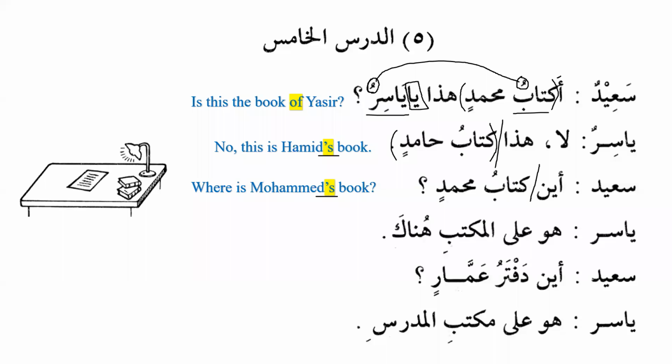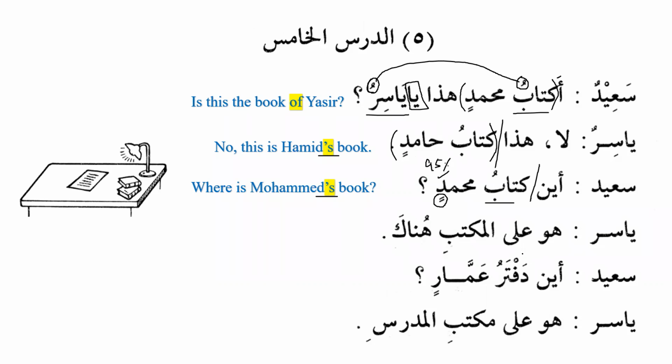Now you can see over here that the thing possessed is light and the noun, the possessor, is majroor after that. And we can see that this is indefinite and this is definite. And I told you that, let me make it 95. It can be 99%, but to be on the safe side, we can see that in 95% of the cases, the thing possessed is indefinite and the possessor is a definite noun.